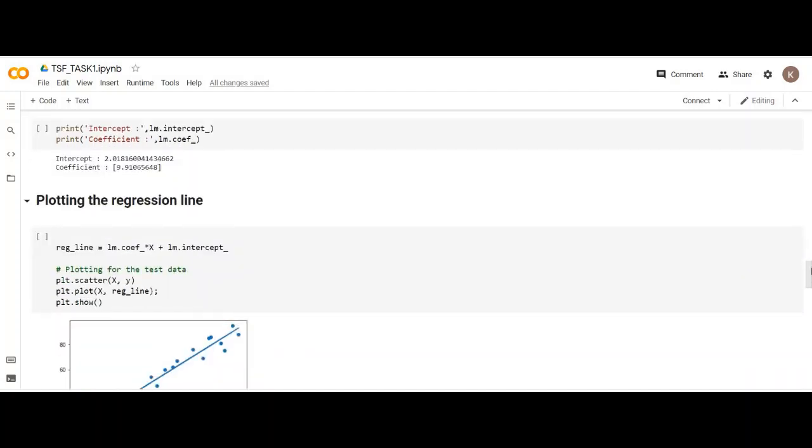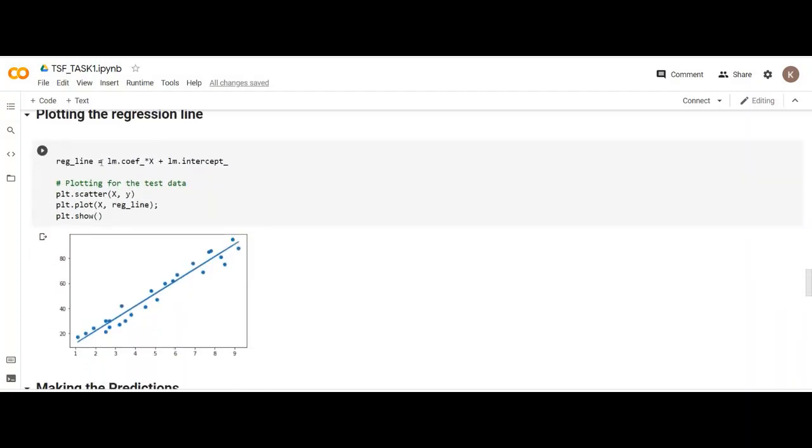Then after all this, I have plotted the regression line. So this is the regression line, that is y is equal to mx plus c. I have plotted the scatter plot, and on top of that I have plotted the regression line. As you can see, this line is fitting some points, but there are some points which are not fitting. So that's basically the error in it.